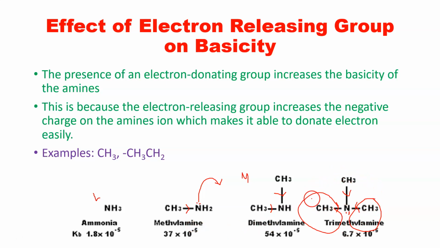So this can also be an MCQ question. 4 structures may be given to you, or 3 structures, and it may be asked which of the following is least basic. So remember that though it has an electron releasing group, it is not too basic, because there are some steric hindrances for donation of the lone pair of electrons on the nitrogen.